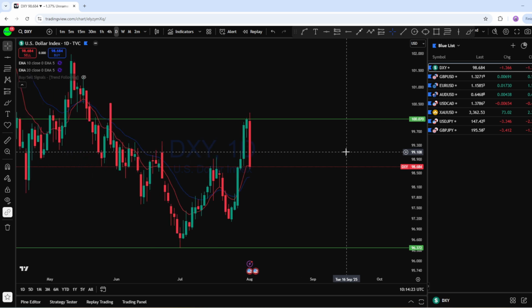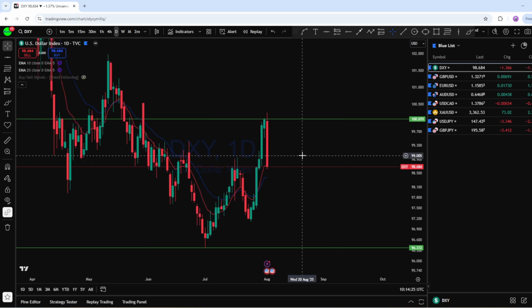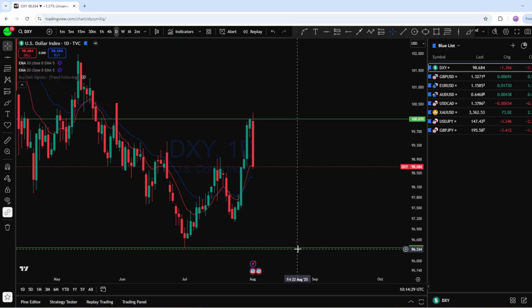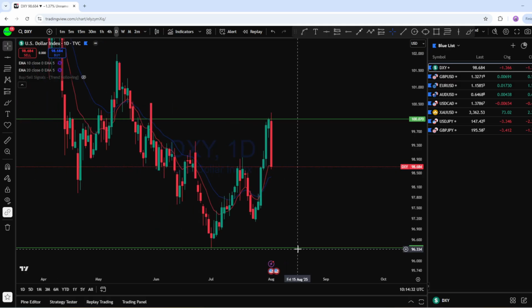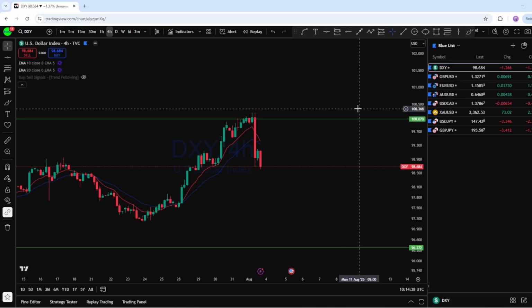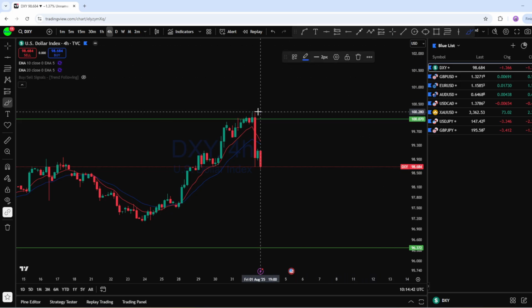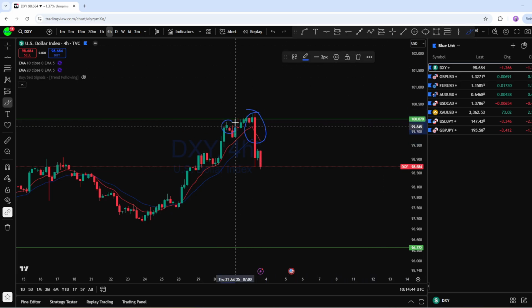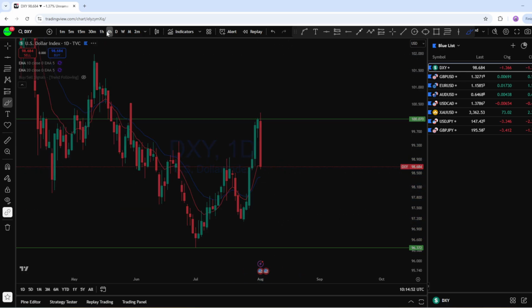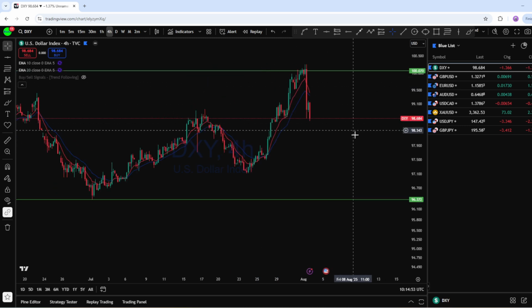But as we see that the longer term trend is down, the probability to drop again to this support, or even to create a new lower low with the trend continuation, is higher than the market going back up. If we look at the intraday time frame from the 4-hour chart, we can see the market is forming a head and shoulders, with the left shoulder, right shoulder and a head. The market may continue to drop here to this level to create a new lower low in this market.